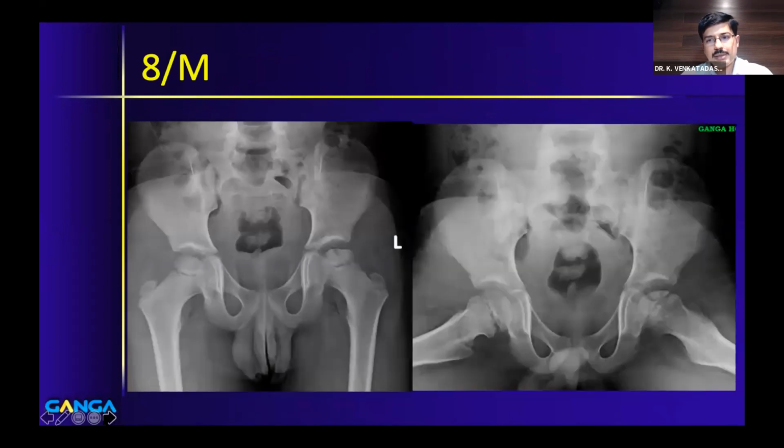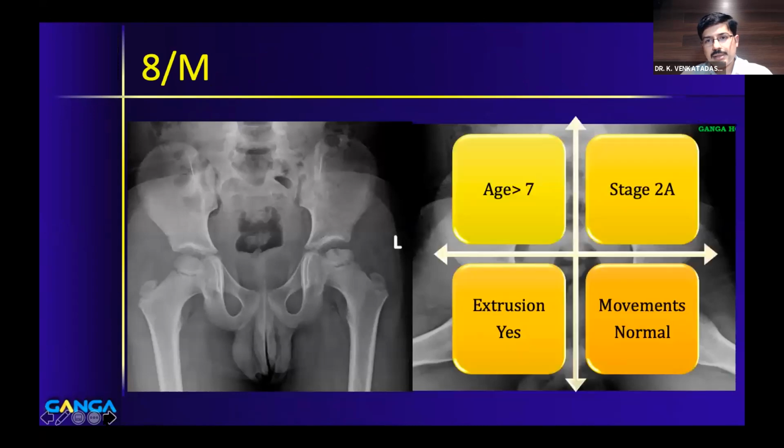The idea here is that the child is more than 7 years, stage 2A, and I would say that there is extrusion, which is questionable, but I feel that there is extrusion already, and there is a need for containment in this child. The range of motion is normal, and how you contain it is up to you to decide.